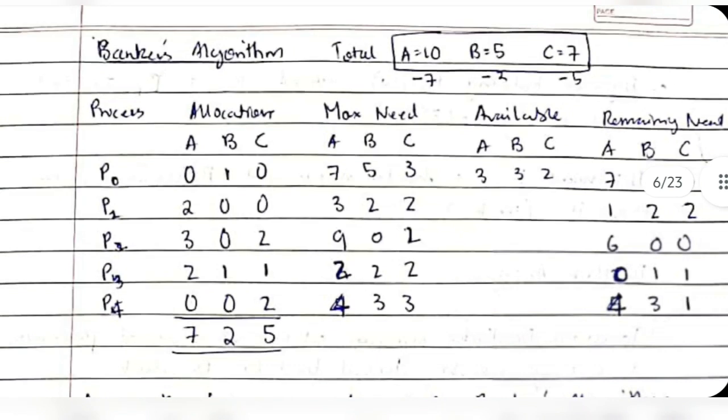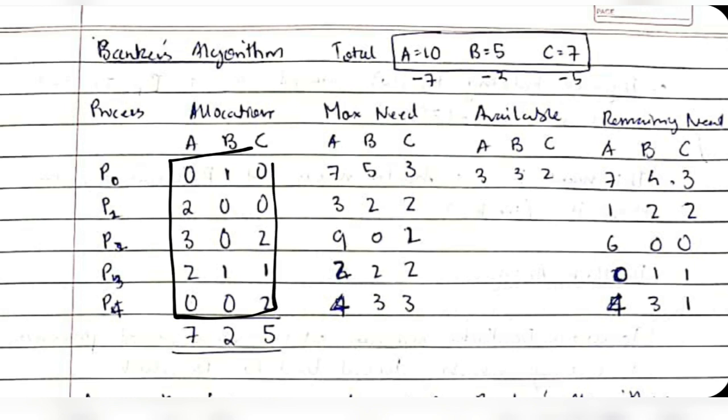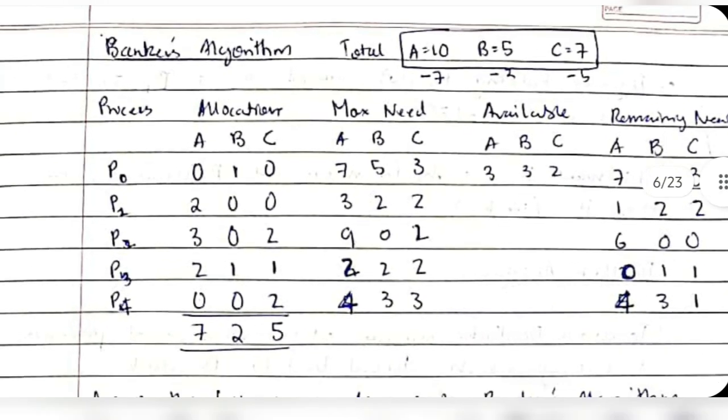Now there are different processes here in the first column: P0, P1, P2, P3 and P4. 5 processes are there, and the allocation is given here, and the maximum need is also given here. Let's understand what allocation and maximum need are. For each of them, we have 3 columns for A, B and C. Let's consider the first case, P0.